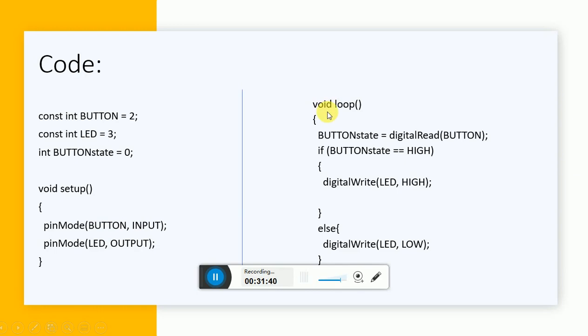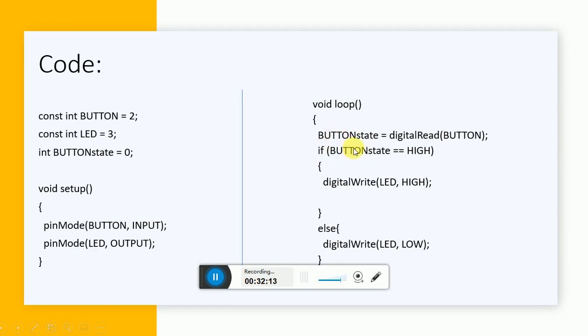Now in the loop, first of all, I need to check whether my button is pressed or not. How will I come to know whether my button is pressed or not? For that, first of all, I need to read the button pin, which is nothing but pin number 2. Pin number 2 is nothing but button. If I read pin number 2, the voltage or the logic level available on pin number 2 will be stored in button state.